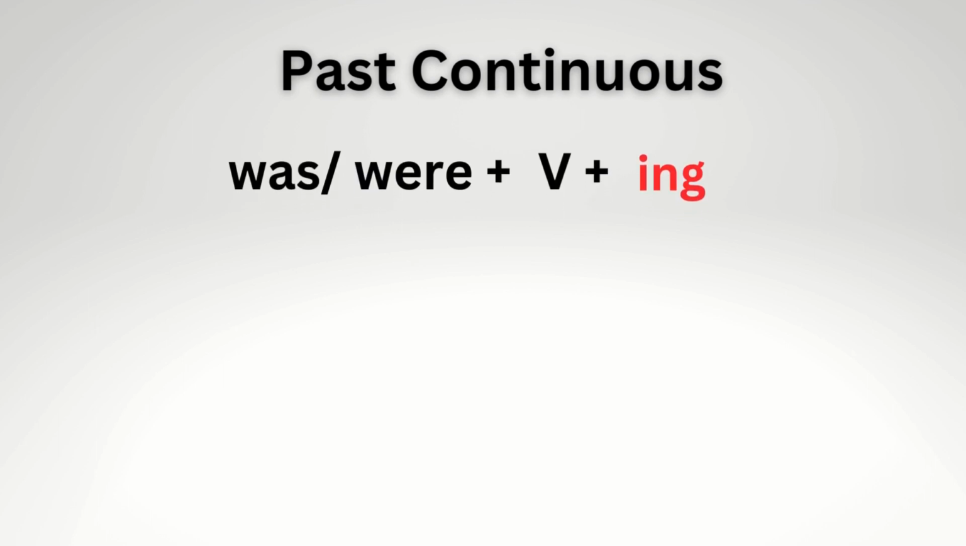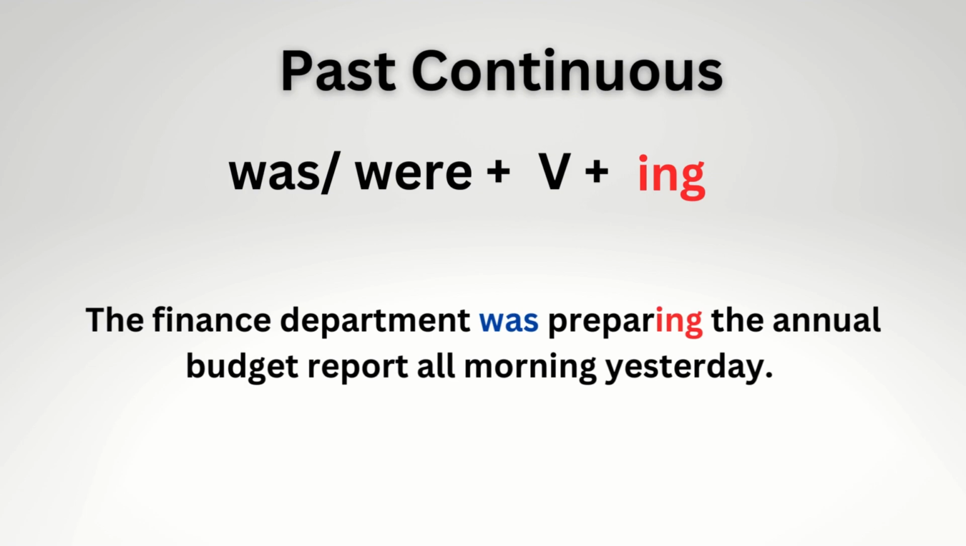Let's dive in. To create past continuous, we need to use auxiliary verbs was and were and add an ing ending to the main verb. Let's have a look at one example. The finance department was preparing the annual budget report all morning yesterday. As you can see, to emphasize the duration of the action, we use all morning yesterday.